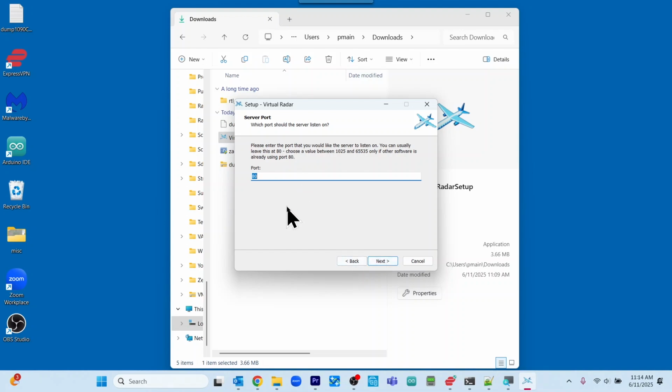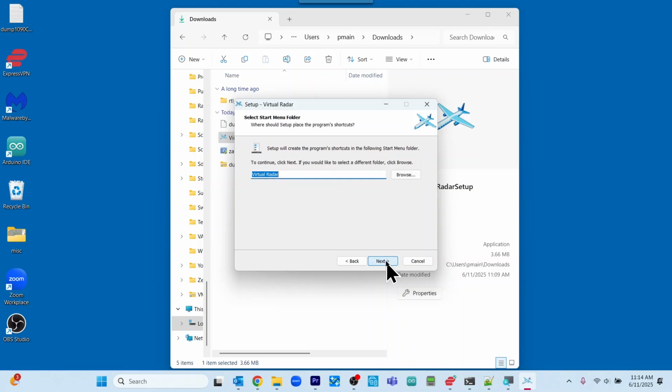When we get to this step, I suggest you leave the default port set to 80. Your PC is going to become a web server. If you have other web servers that are currently installed on your PC, you will want to pick another port number so that this does not conflict with your current web servers. Since I have no web servers running on my computer, I'm going to just keep port 80 and click Next.